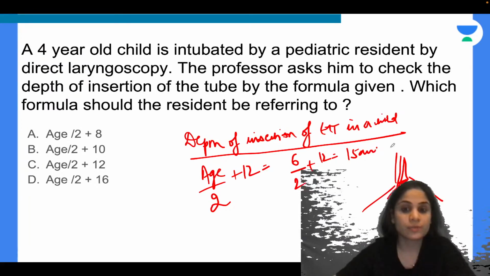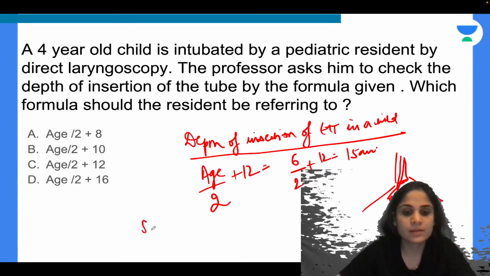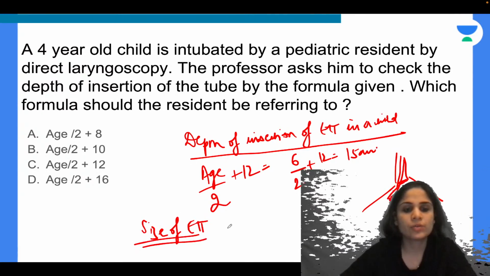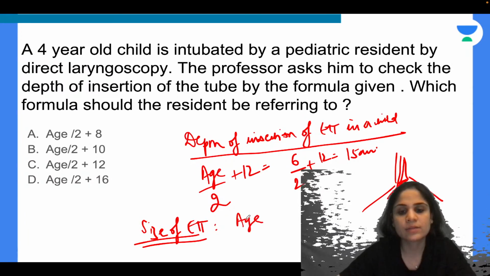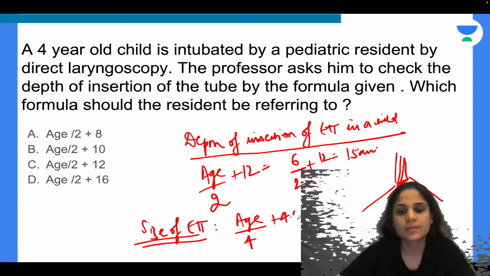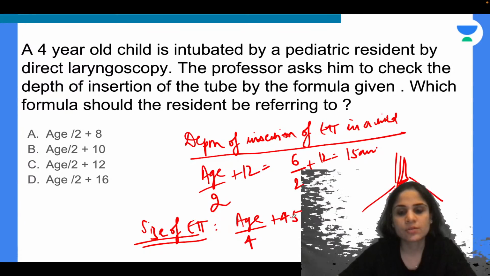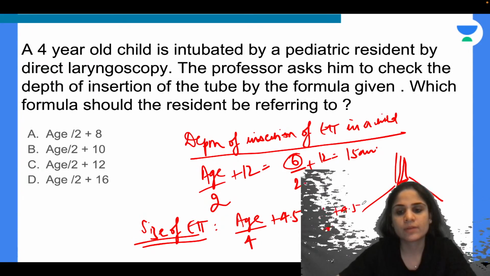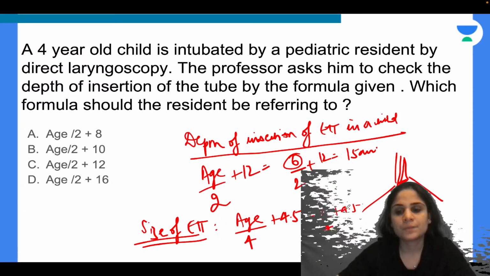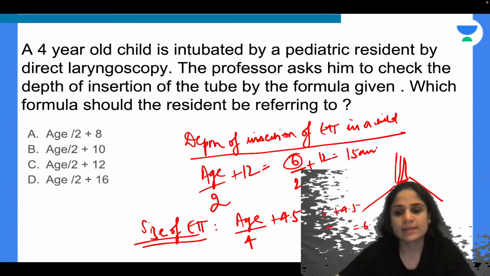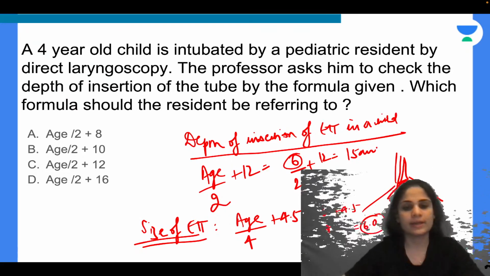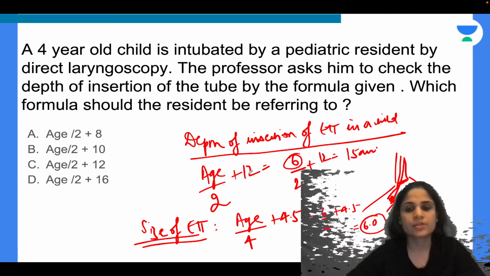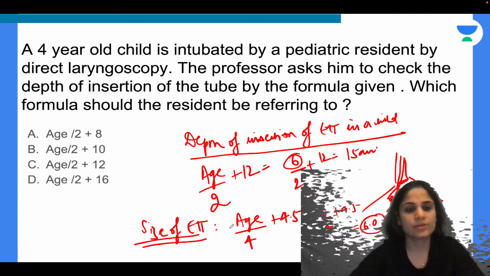The other way of calculating is the size of the tube. This is one of the other formulae that you need to know in pediatrics. How do you calculate the size of the endotracheal tube? It is H upon 4 plus 4.5. So in this child, suppose it is a 6-year-old child, I will put 6 upon 4 plus 4.5. So that is roughly size 6 endotracheal tube will be put. Alright, so these are the two formulae that you need to know in pediatrics. One is depth of insertion of endotracheal tube and one is size of the endotracheal tube.